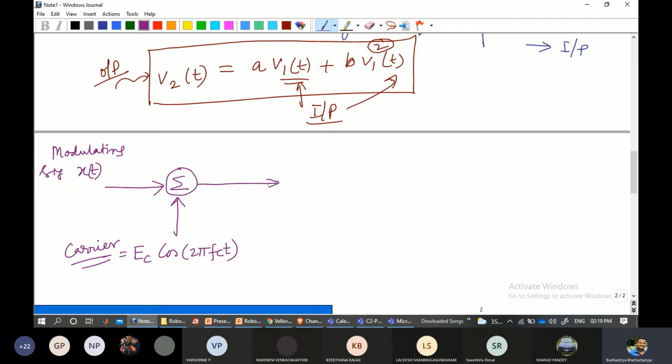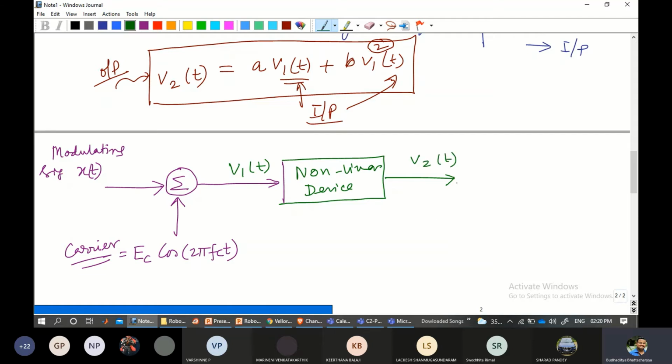Clear up to this point, I guess. x(t) is the baseband signal, unmodulated data, and this is the carrier, and they are getting mixed at the adder. At this output the non-linear device comes in. The input here is V1(t), which goes through the non-linear device, and its output may be V2(t).